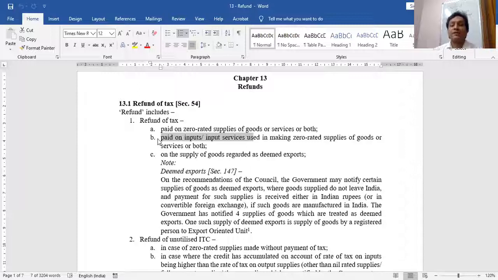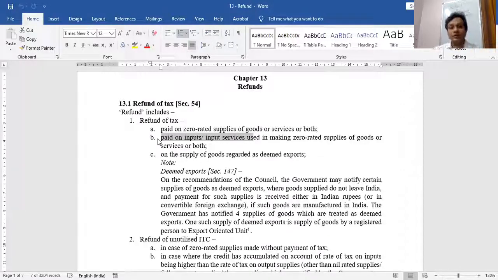So refund is of what? Tax paid on zero rated supplies, and tax paid on inputs which are used in making zero rated supply. Had there been no inputs, I would not have made this zero rated supply. So refund of tax of two things. First point, zero rated supply. Second point, all tax paid on inputs which are used in zero rated supply.